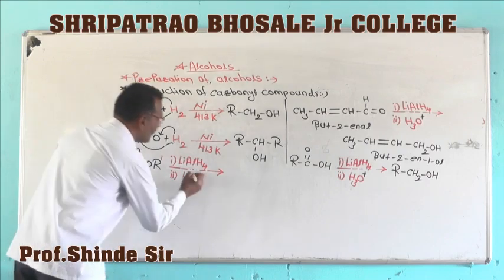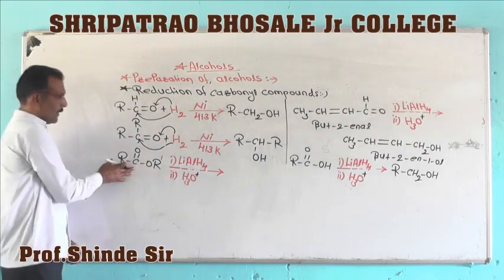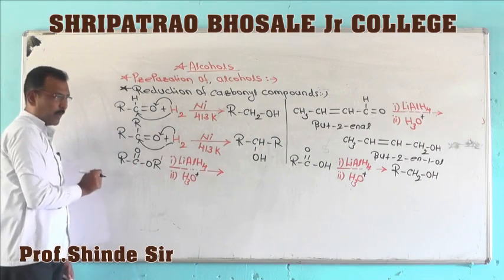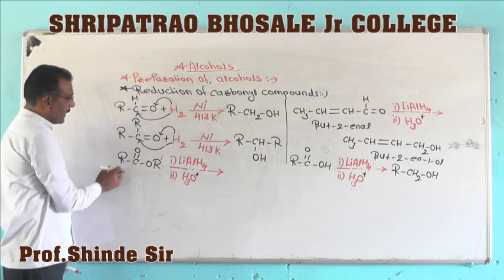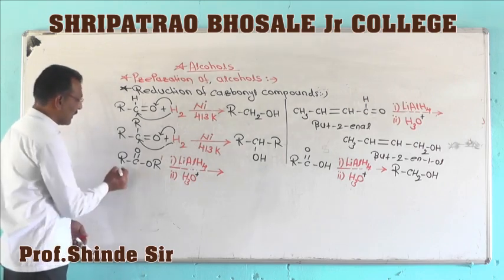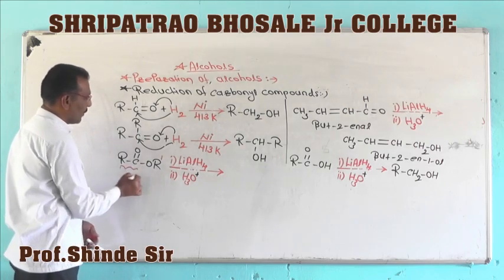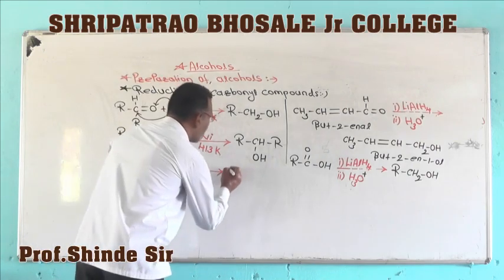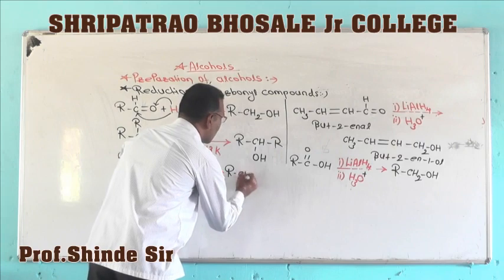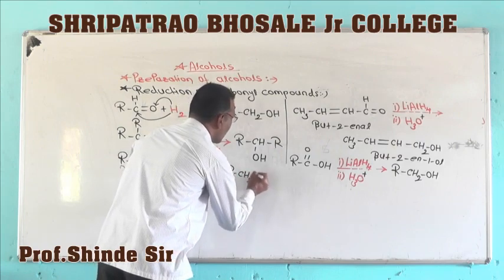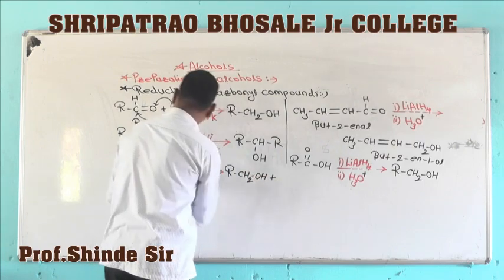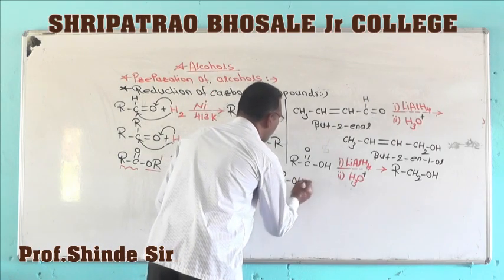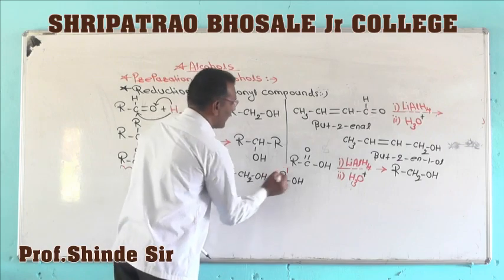Here the carbonyl group gives two alcohols: the alcohol corresponding to this part, plus another, R dash OH.